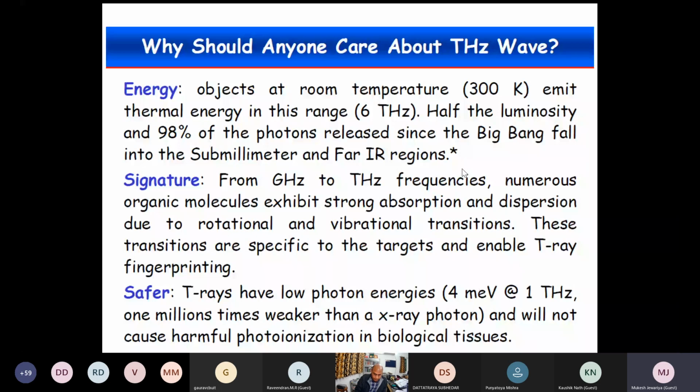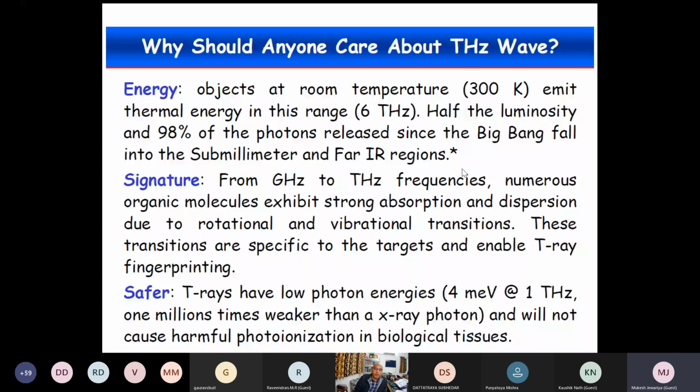You can see the fundamental dynamics. Then signature, because when you see the fundamental dynamics, actually terahertz is nothing but black body. So 99% of the universe is black body, and 99% of the material have rotation and vibration spectrum in this particular region. So that's why terahertz, it's safer, because the energy is 4.1 meV.